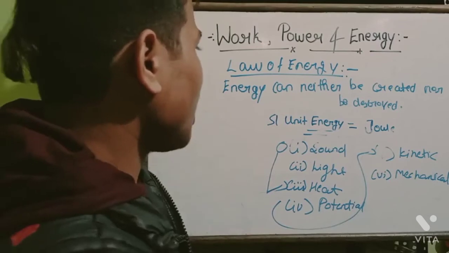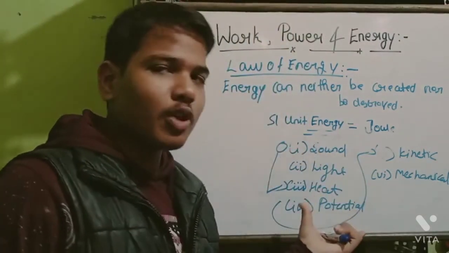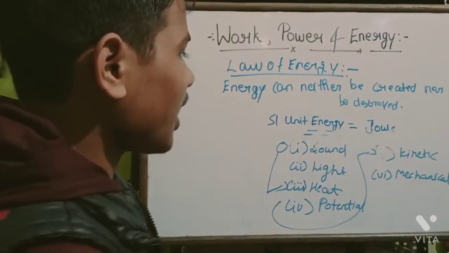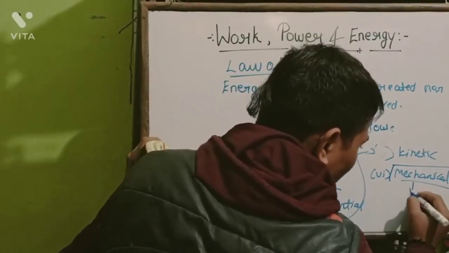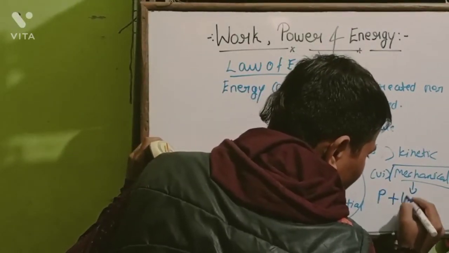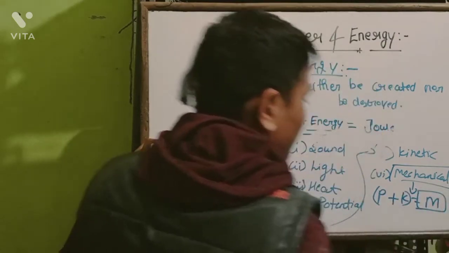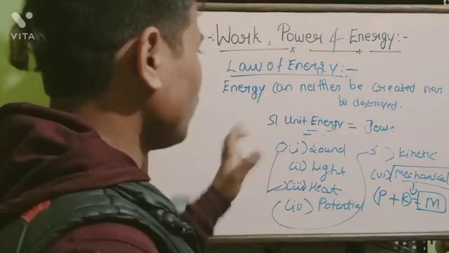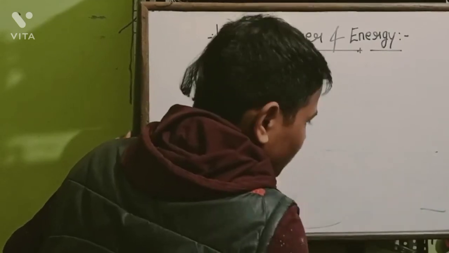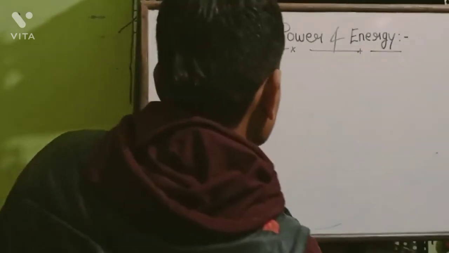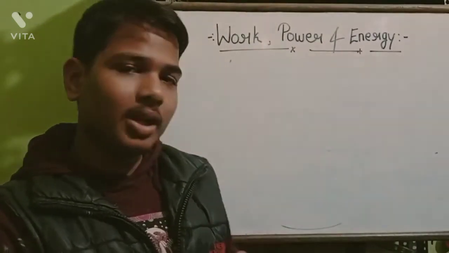So here I hope you understand the law of energy, the SI unit of energy, and the types of energy. And one more thing: the mechanical energy is the sum of the potential energy and kinetic energy. It means potential energy and kinetic energy together make the mechanical energy. So I hope you understand this. We will describe potential energy and kinetic energy later on.